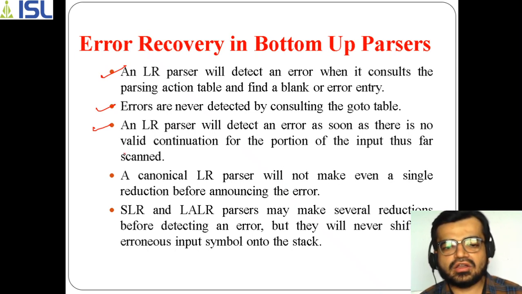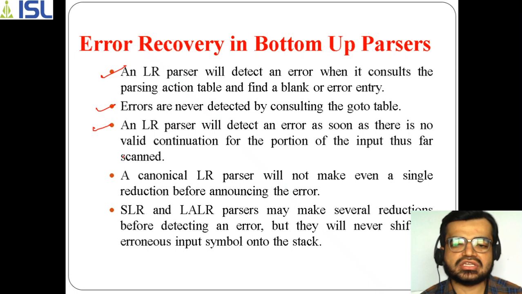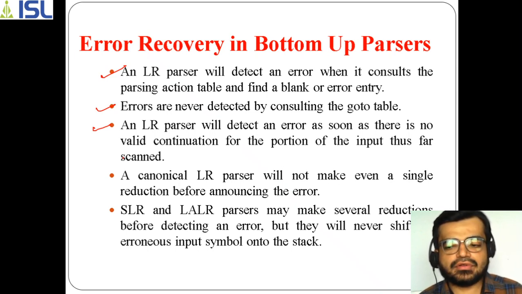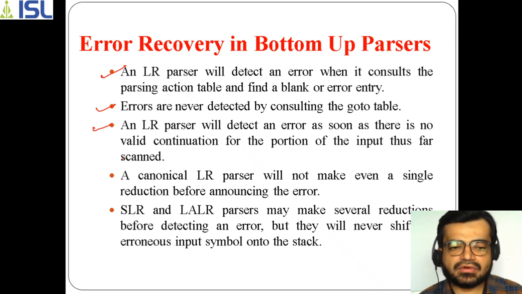If, all of a sudden, at one instance there is no valid continuation for the given input which the parser is going to scan, at that time it will detect an error.